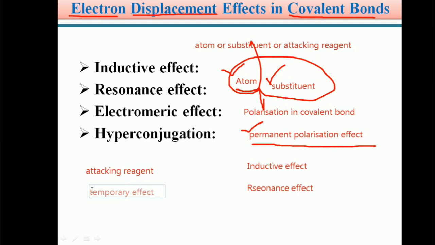Generally, if an attacking reagent approaches an organic molecule and polarization in a covalent bond takes place, then that type of effect is a temporary effect. The example for this temporary effect is the electromeric effect.